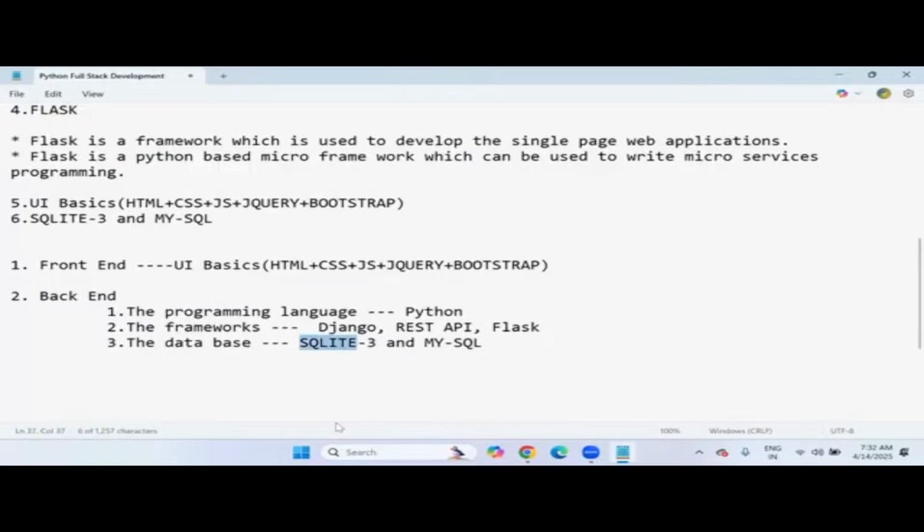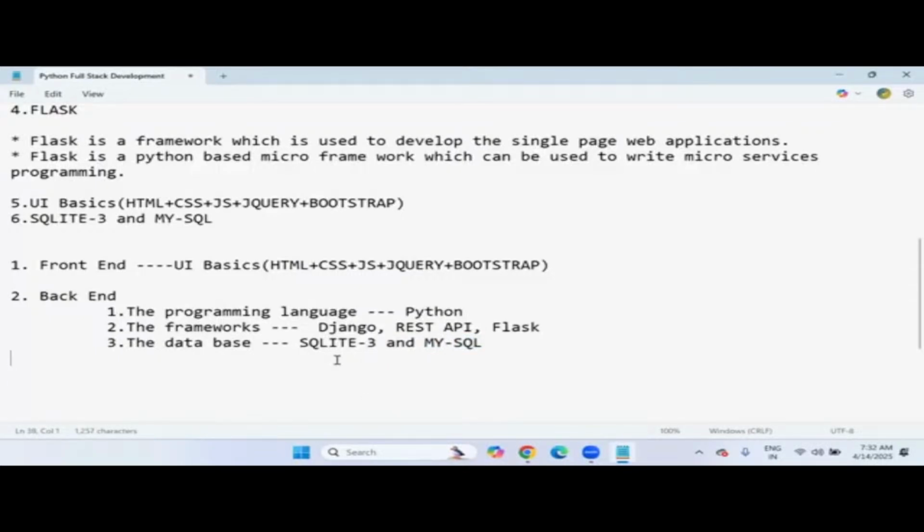SQLite 3 is pre-integrated, already integrated with the Django framework. No need to install it explicitly. But suppose a .NET full stack developer, how do they use MS SQL, right? Microsoft SQL Server is a product of Microsoft. Similarly, a Java full stack developer uses Oracle. So the same way, in Python full stack development, we prefer to use MySQL. You can configure any database, it's not a problem.